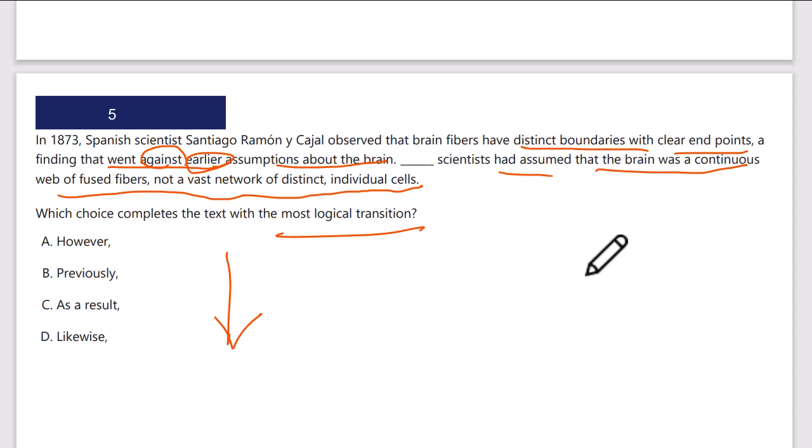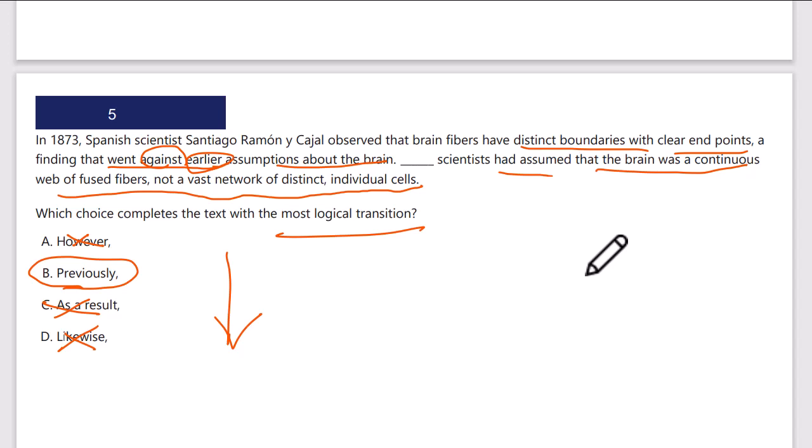Previously or beforehand, they thought it was that way. Previously, I guess. And well, sure enough, there is previously. I didn't really check the answers beforehand, but that's going to be it. It's not contrasting. Let's just check that because they are different ideas. This guy observed brain fibers are like this, which is against earlier assumptions. However, scientists had assumed, no, that's not right. Okay. And it's not cause effect. It's not as a result, and it's not comparison. It's previous. It's a chronological or sequential issue here.